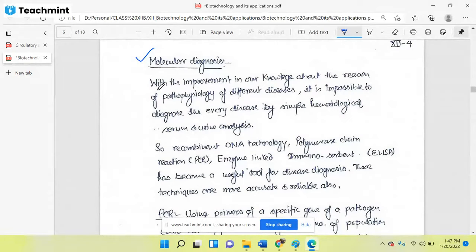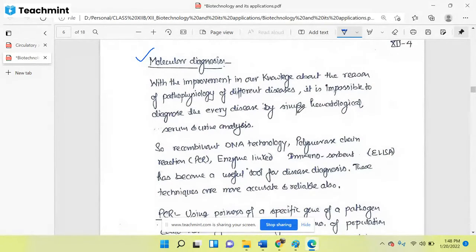With the improvement in our knowledge about the pathophysiology of different diseases, it is impossible to diagnose every disease by simple histological or histopathological analysis, or serum analysis, or urine analysis, or blood analysis. We know that some biochemical tests are there using which we are detecting and analyzing different diseases, but it is impossible to detect all the diseases and the reason for the diseases by using these simple techniques.